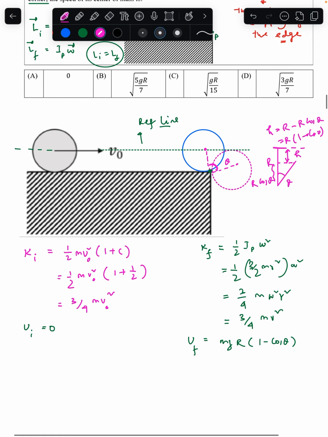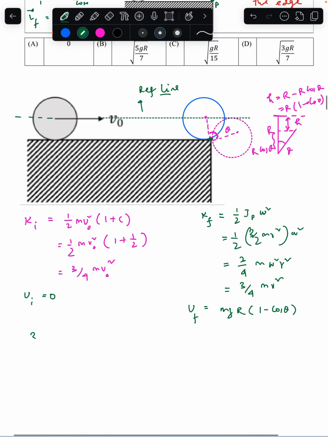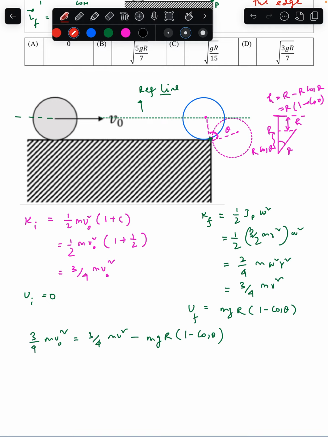So now simply apply the energy conservation. So I can write 3 by 4 mv naught square is equal to 3 by 4 mv square minus, why minus? Because it is below the reference line. That is why mgr into 1 minus cos theta. So this is my equation number 1. Fair enough.